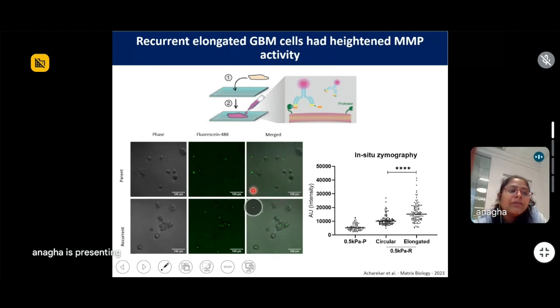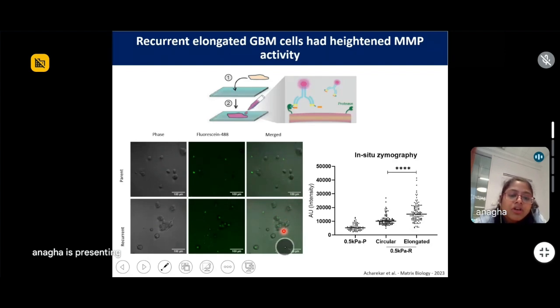So here we can see that when the parent and the recurrent cells were grown on soft substrate, the first thing to notice is that all the cells are circular in morphology, whereas in the recurrent population you can see the elongated morphologies.